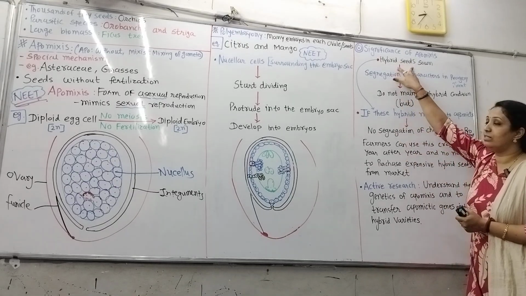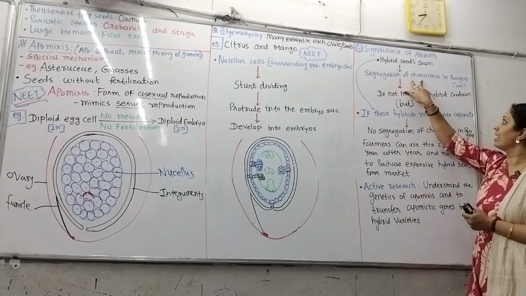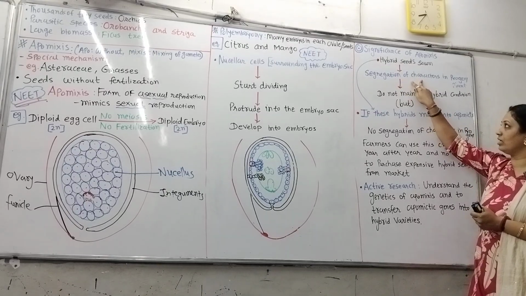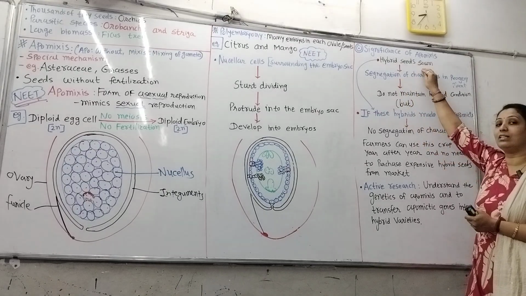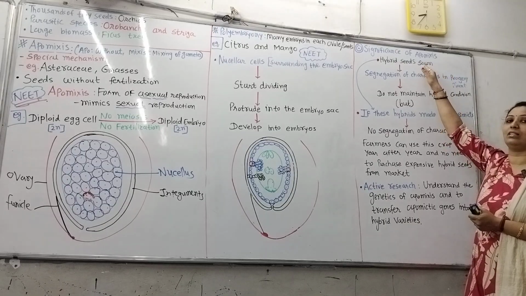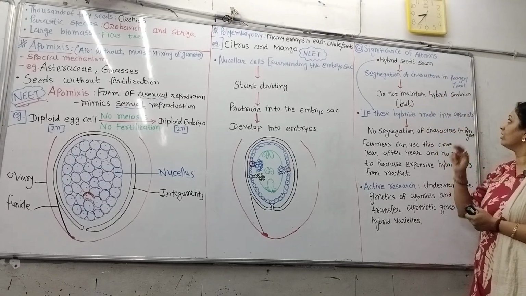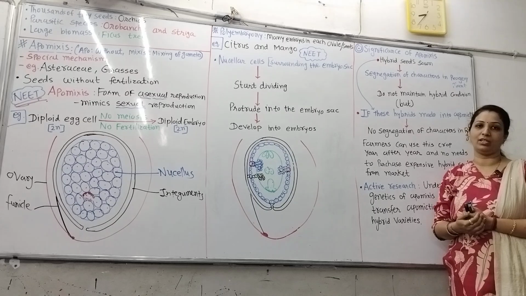So when hybrid seeds are sown into the soil, there is segregation of characters in the progeny. So the desired hybrid characters are not maintained in the further progeny.